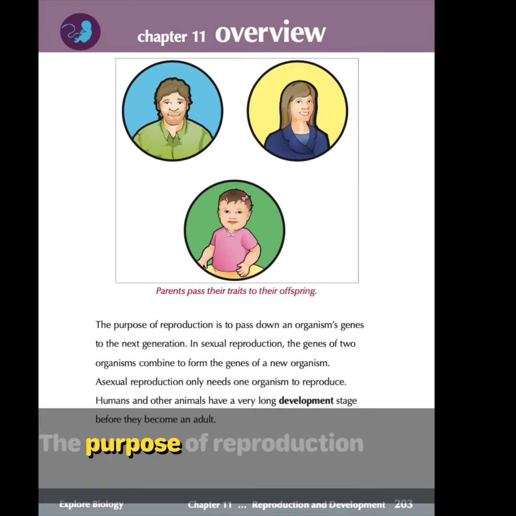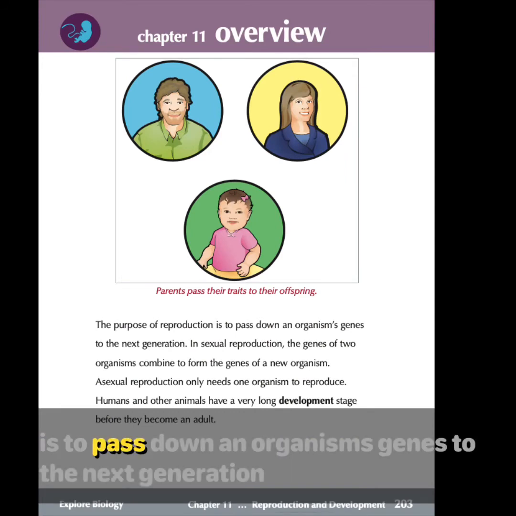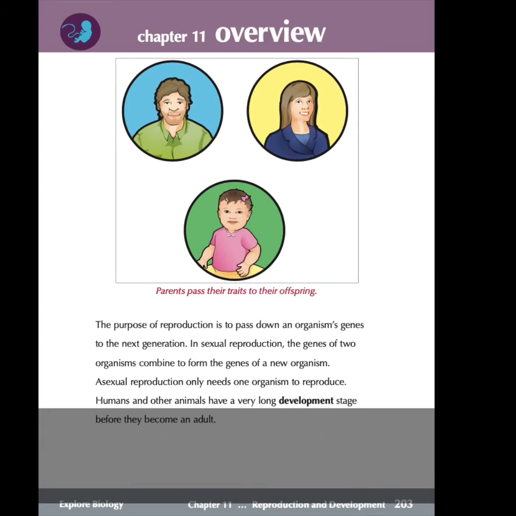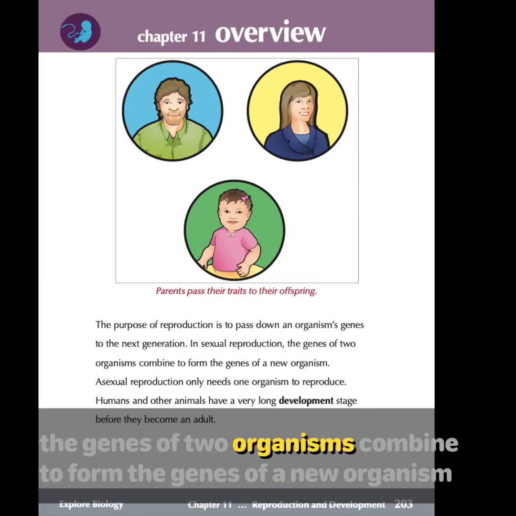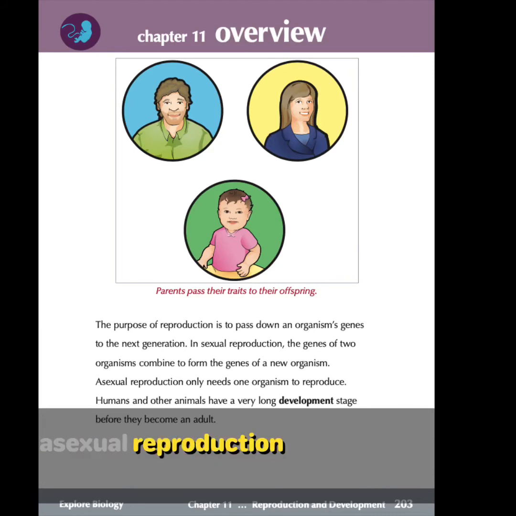The purpose of reproduction is to pass down an organism's genes to the next generation. In sexual reproduction, the genes of two organisms combine to form the genes of a new organism. Asexual reproduction only needs one organism to reproduce.